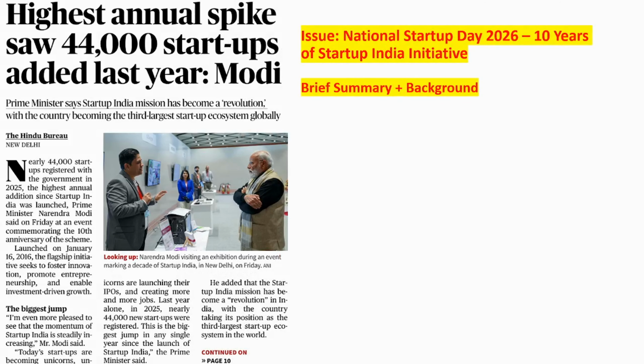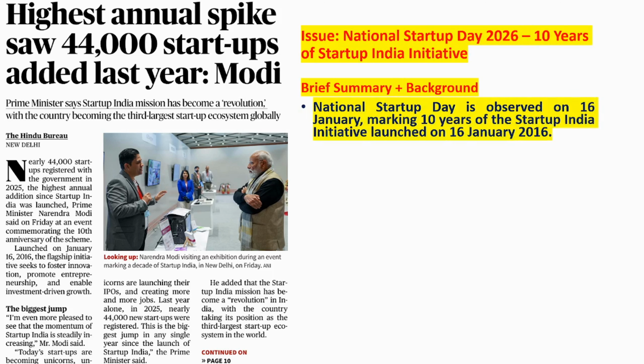So this is how we are going to review all the articles. We are going to see the brief summary of every news article. Then we are going to see the article from the prelims perspective, which aspects of the particular news article are relevant for prelims and which aspects are relevant for mains. That is how we are going to do it. If possible, we will also see how questions can be framed from this particular section.